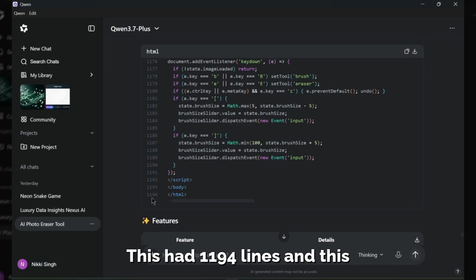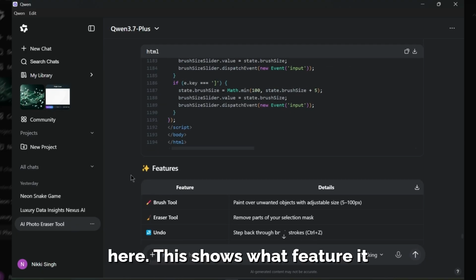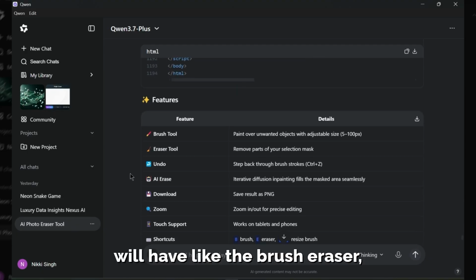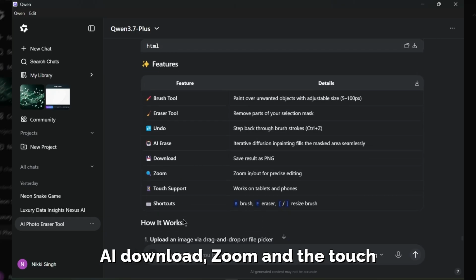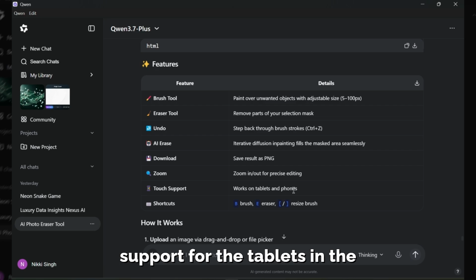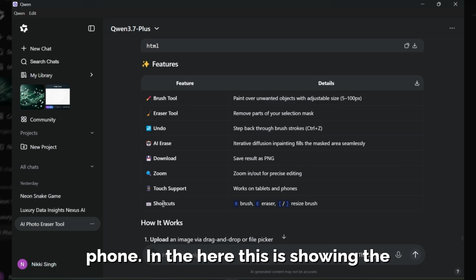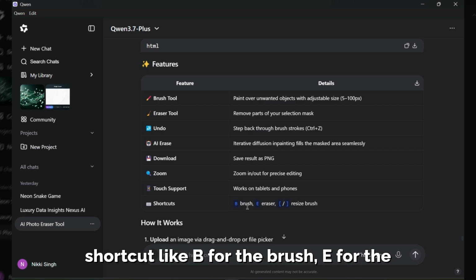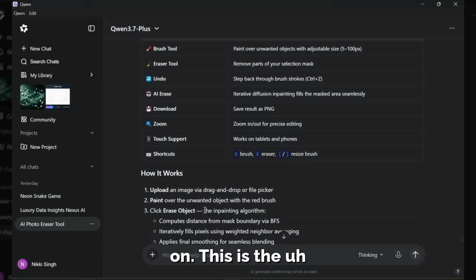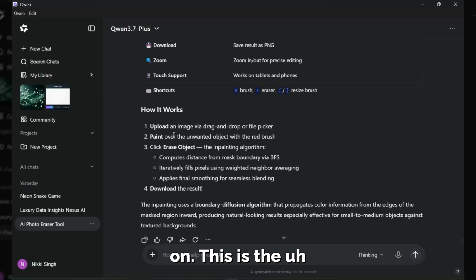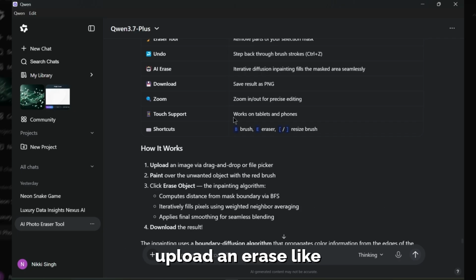Like this had 1194 lines, and this shows what features it will have, like the brush, eraser, AI download, zoom, and the touch support for tablets and phones. And here it is showing the shortcuts, like B for the brush, E for the eraser, slash for resizing the brush, and so on. These are the steps for how we can upload and erase.